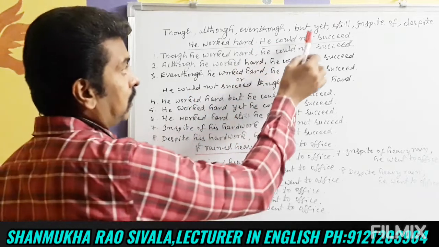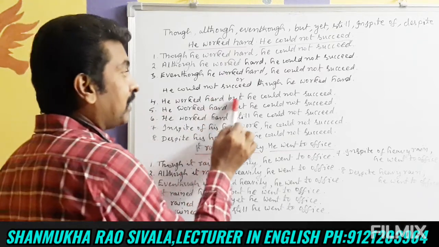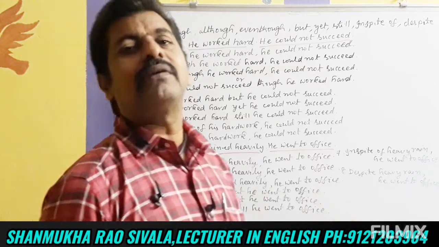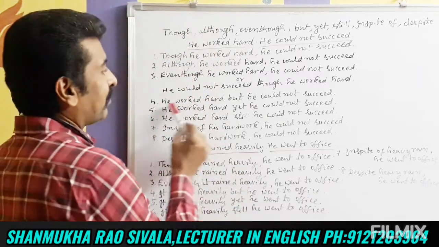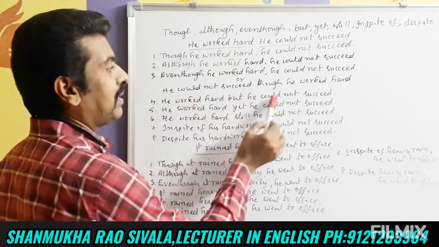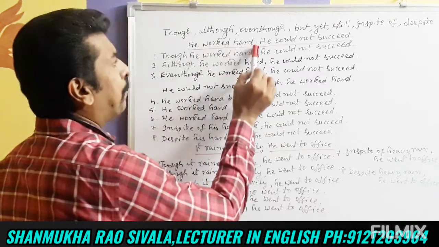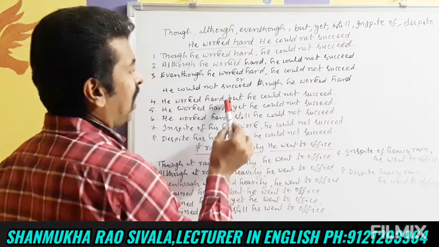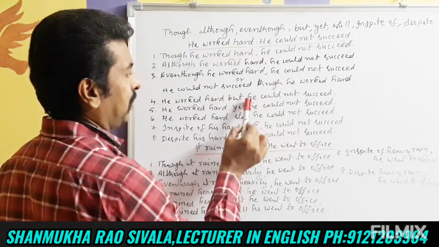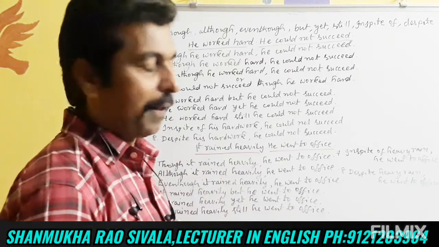Next, let us learn the uses of but, yet, still. He worked hard, but he could not succeed. So here, but came in the middle of the two sentences. Same sentences as it is, but came in the middle. He worked hard, but he could not succeed. After but, this capital letter became a small letter, because we combine two sentences together.